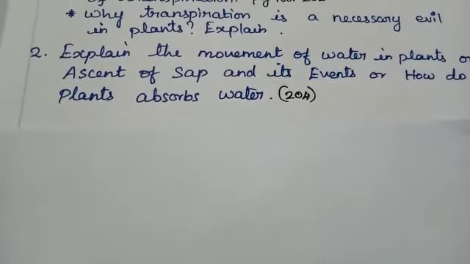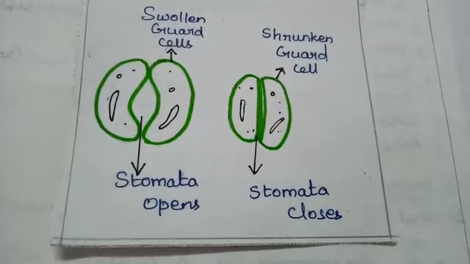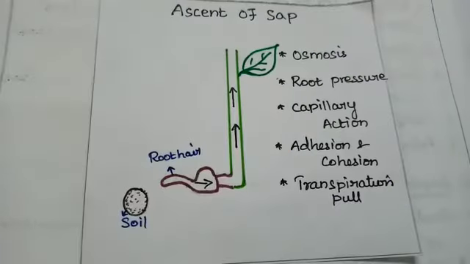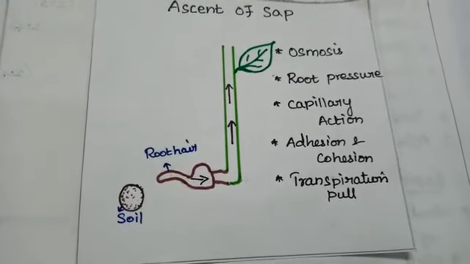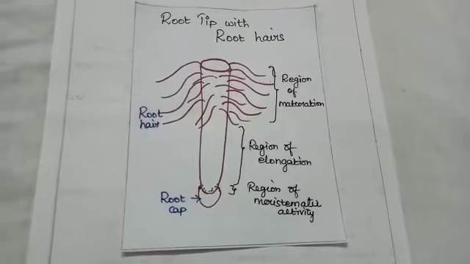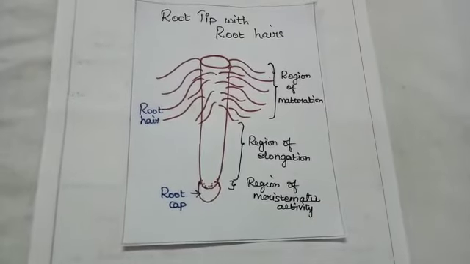Some diagrams for reference. Open and closed stomata. Ascent of sap. Root tip with root hairs.